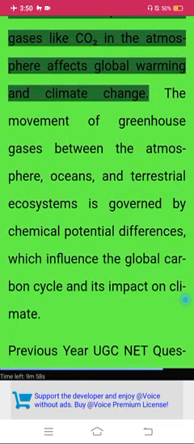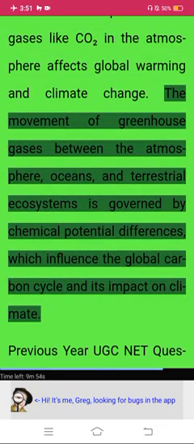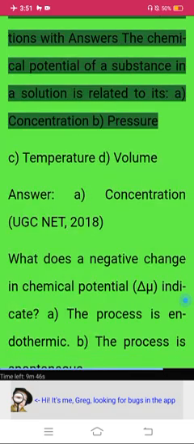Climate change. The chemical potential of gases like CO2 in the atmosphere affects global warming and climate change. The movement of greenhouse gases between the atmosphere, oceans, and terrestrial ecosystems is governed by chemical potential differences, which influence the global carbon cycle and its impact on climate.